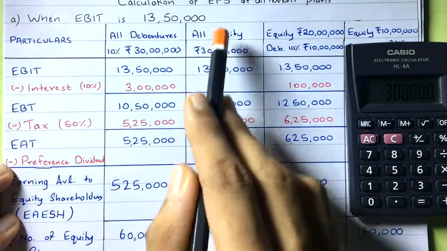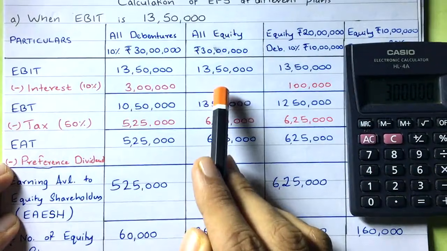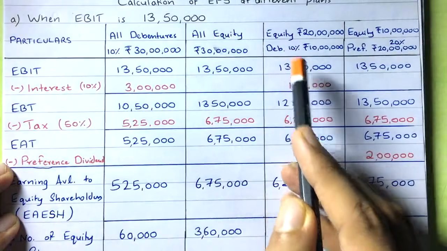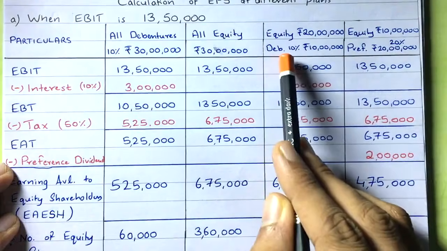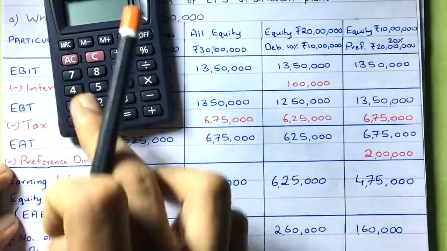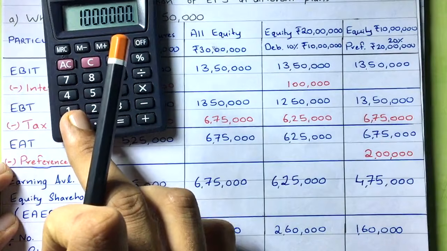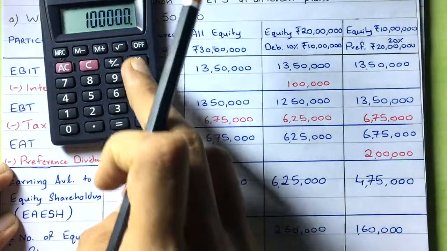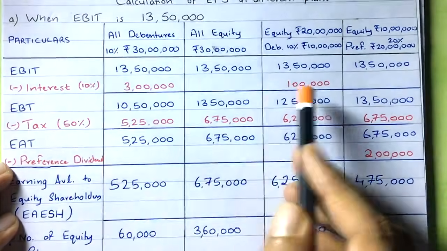So here, are there any debentures in the second plan? No debentures, so no interest will be deducted. Fine, and then go next. Then we have got debentures here. So deduct the interest. Here, only 10 lakh has been raised from debentures, right? Only 10 lakh. So on that 10 lakh only, we will calculate the interest. So 10 lakh into 10% interest is equal to 1 lakh. So the interest in the third plan is 1 lakh.